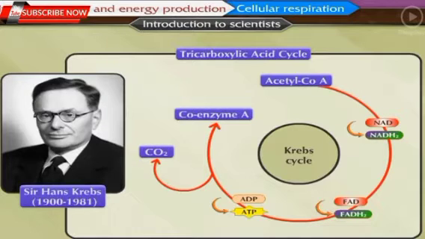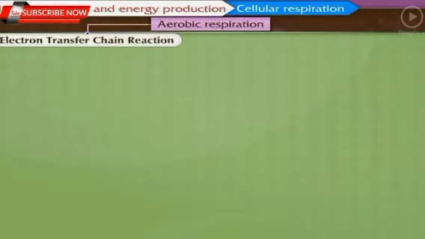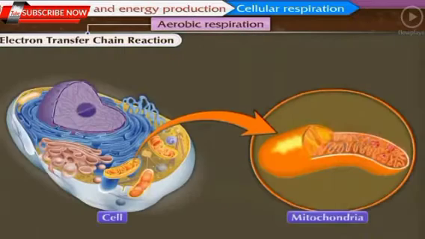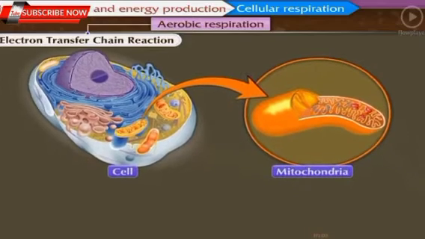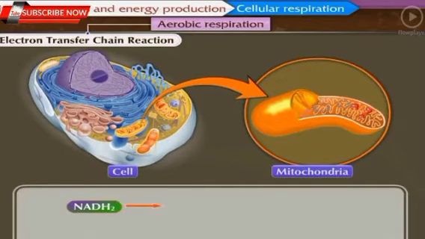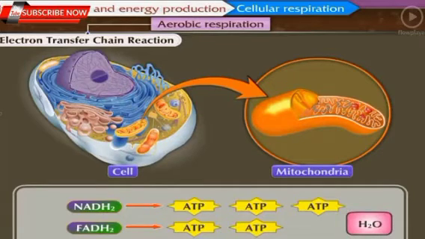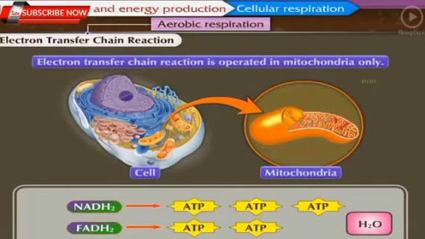Come, let us now learn about the third step involved in aerobic respiration, the electron transfer chain reaction. Molecules of NADH2 and FADH2 formed during glycolysis and Krebs cycle now participate in the electron transfer chain reaction. In this reaction, each NADH2 molecule produces 3 ATP molecules and each FADH2 molecule produces 2 ATP molecules. Besides ATP, water molecules are also produced, and the electron transfer chain reaction operates in mitochondria only.